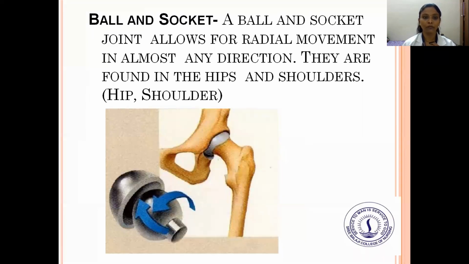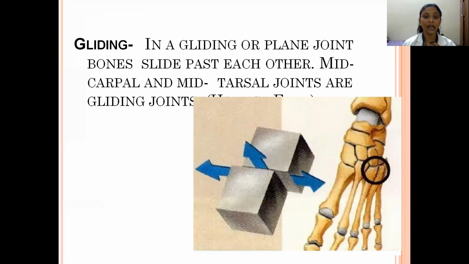And the ball and socket joint. The ball and socket joint allows for radial movement in almost any direction. They are found in the hips and the shoulders. These are examples of the ball and socket joint. And next is the gliding joint. In a gliding or plane joint, bones slide past each other, such as the midcarpal and intercarpal, and the tarsal bones, which are gliding joints.